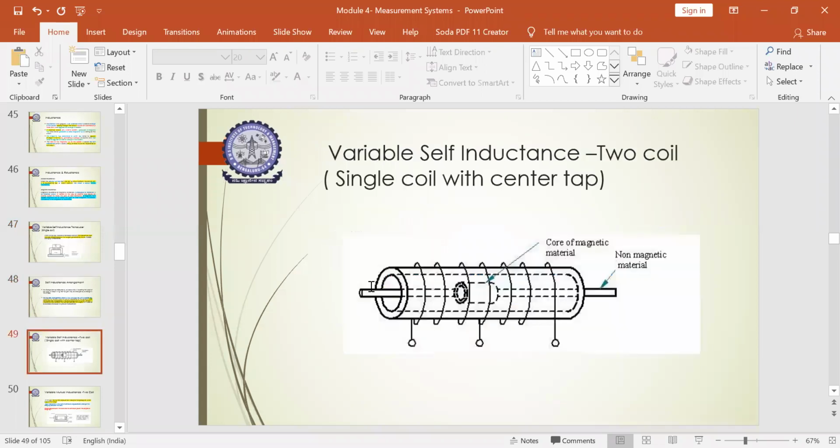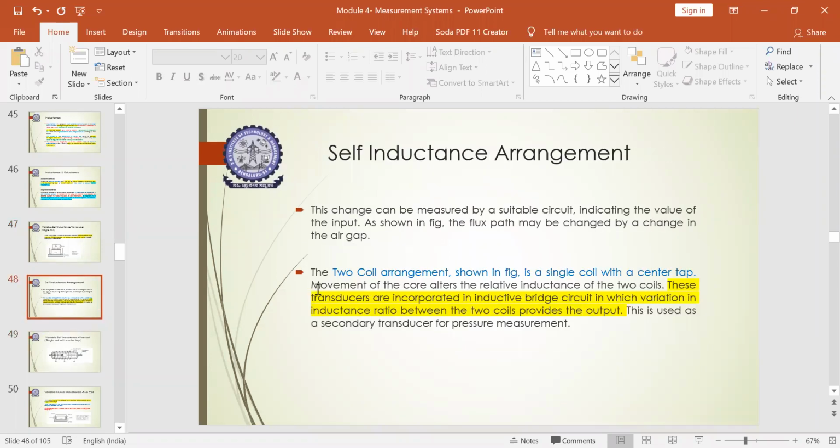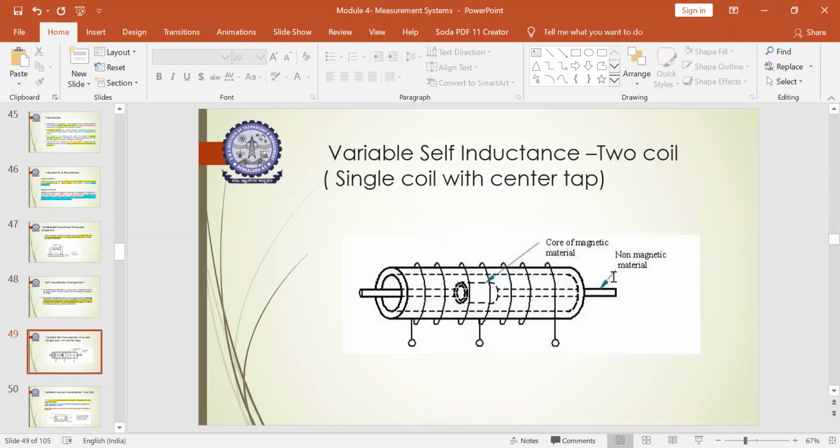So next is the two coil arrangement. What happens in two coil? The two coil arrangement, as shown in the figure, is a single coil with a center tap. Here you can see this is a single coil on a material which is non-magnetic. Since it induces the flux, the rod you use should not be a conductive material, and it should not be a magnetic material either. So it will be a non-magnetic material, and on that you will have a single coil wound, along with a center tap.